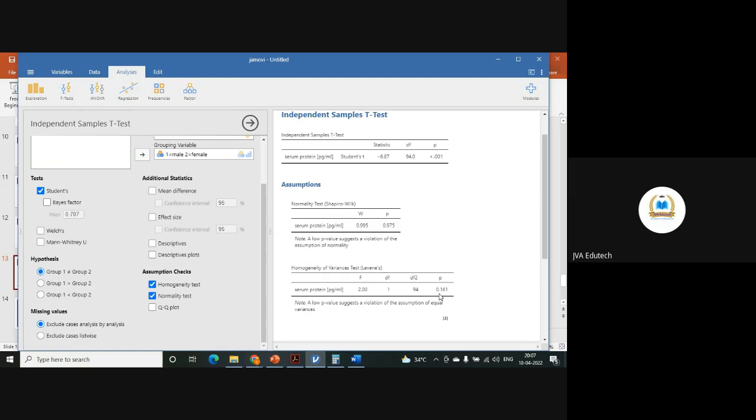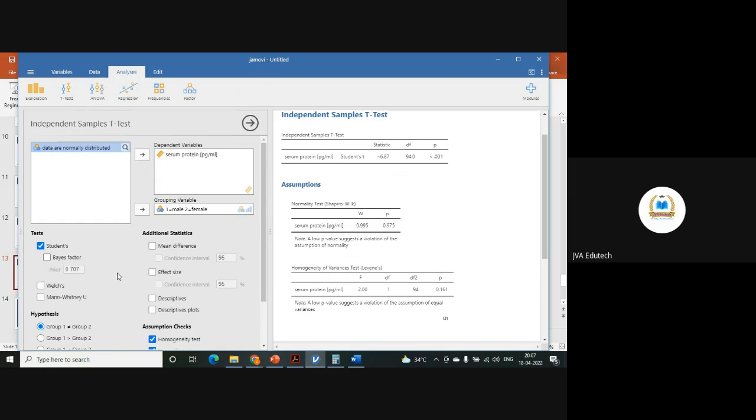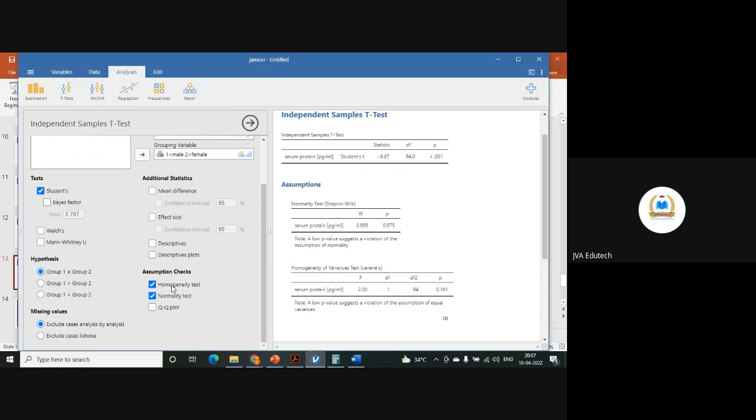That's the best part of this software, because if you have to do this in SPSS, first you have to check the assumptions. If assumptions are met, then you move forward to apply the test. Here, when you are selecting the test, side by side it is giving you the option to check for its assumptions also. So normality and homogeneity both assumptions are fulfilled. So it's good to go for independent t-test.